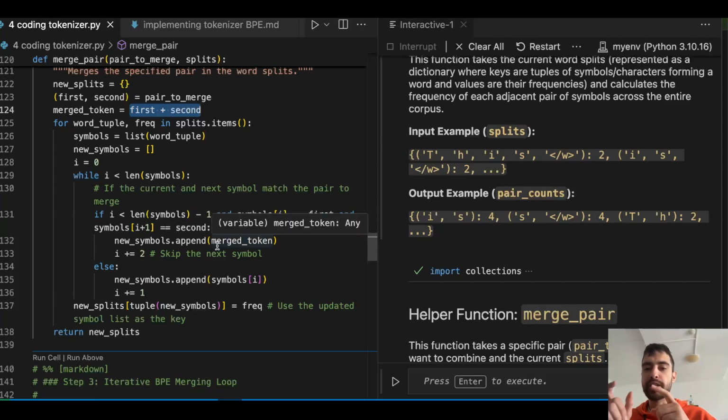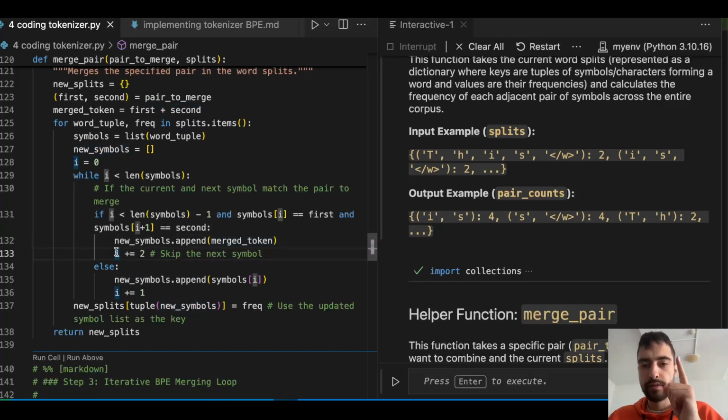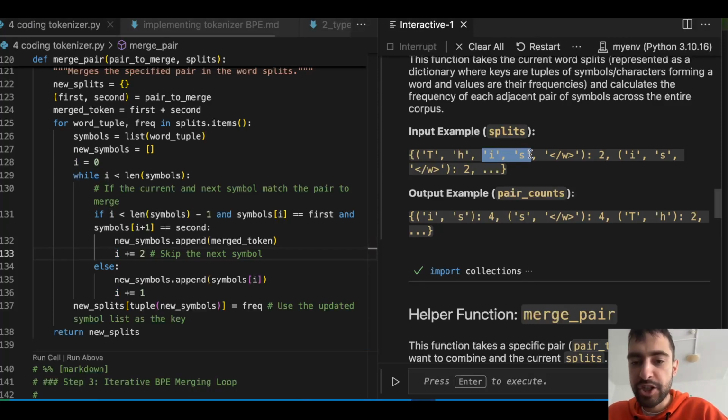And because we merged two characters, we will skip I by 2, not 1. Because if we merge them, then we cannot merge this guy and this guy, because this guy is already merged within here. So we will not just increase I by 1, we will increase I by 2 to skip this guy.